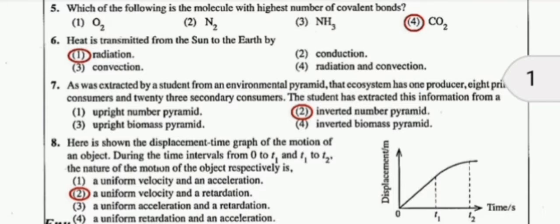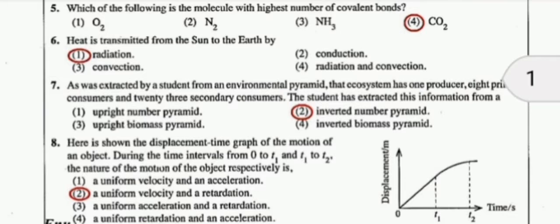The valency of nitrogen is 3. That's why nitrogen can form three covalent bonds. I already explained that the nitrogen of ammonia also has three covalent bonds, for the reason that the valency of nitrogen is 3. The valency of carbon is 4. That's why carbon can form four covalent bonds.